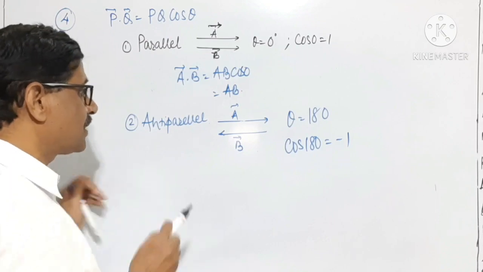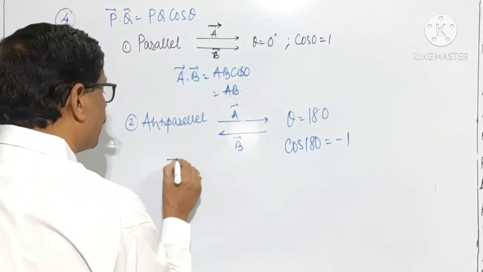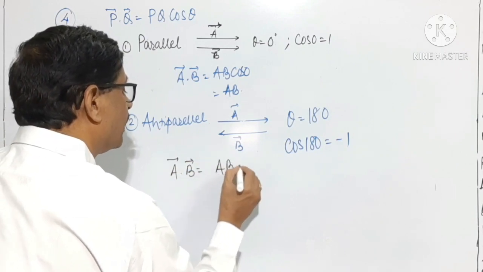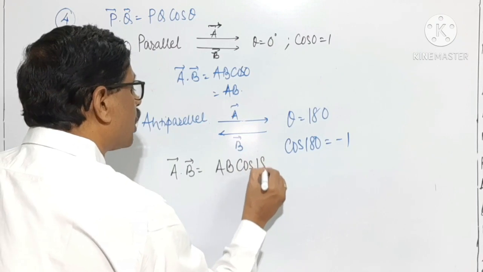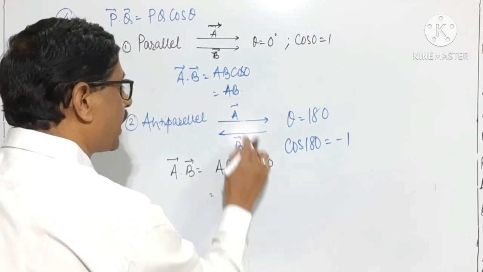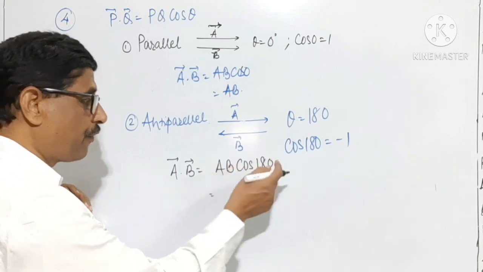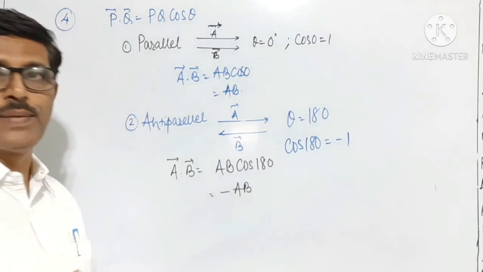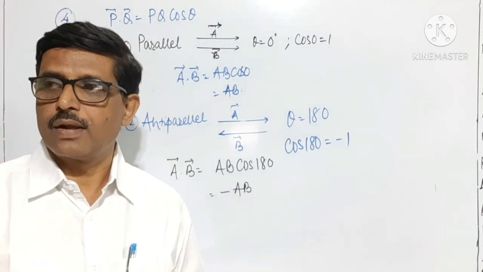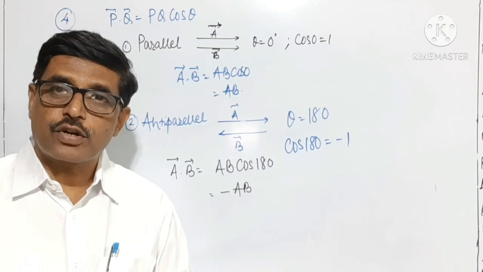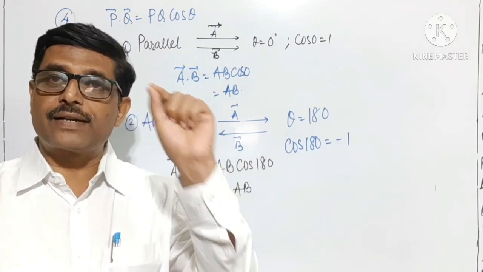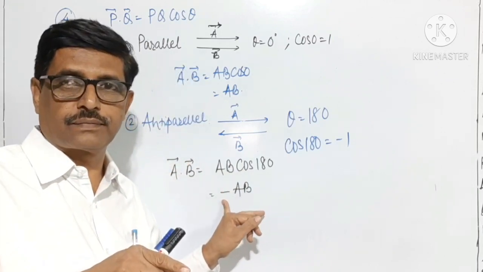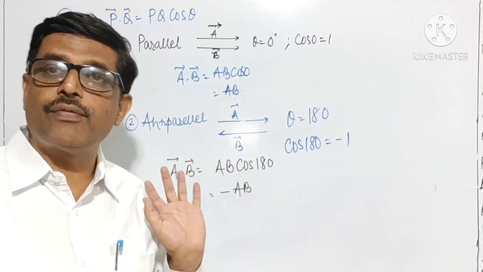In this case, the scalar product of vector A dot vector B is equal to magnitude of A into magnitude of B into cos of the angle between them. The angle between the two is 180, cos of 180 is -1, and therefore we get a result of minus A into B. Therefore, the scalar product of two anti-parallel vectors is equal to the negative of the product of the magnitudes of the two vectors.